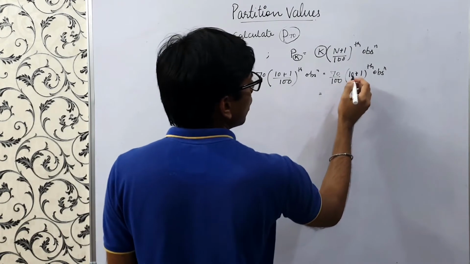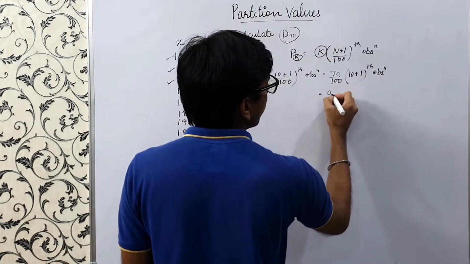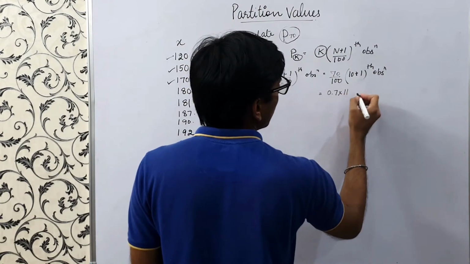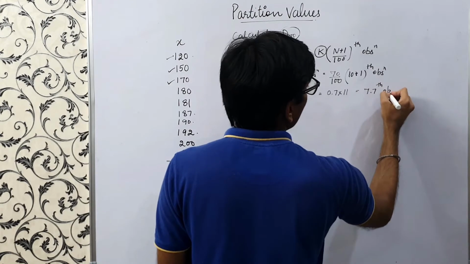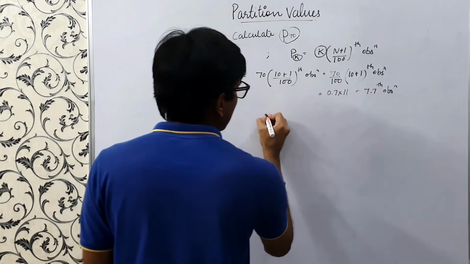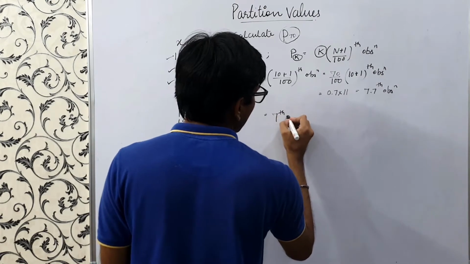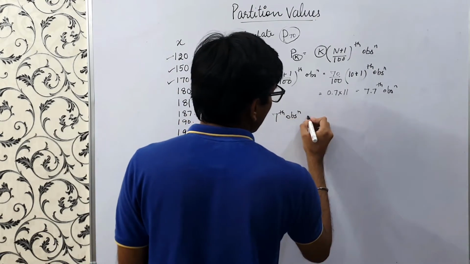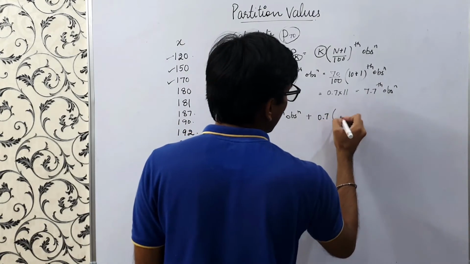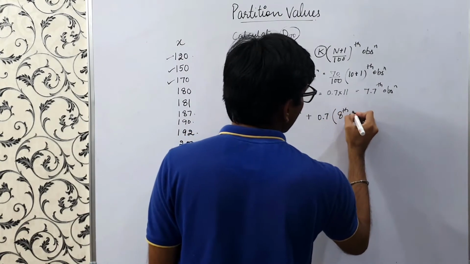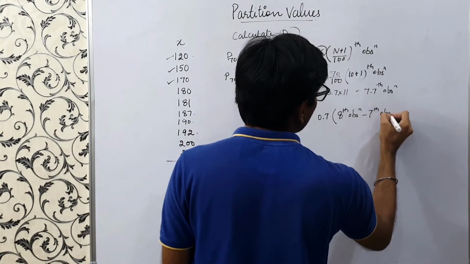So this is 0.7 into 11, the 7.7th observation. This is the 7th observation plus 0.7 into the 8th observation minus the 7th observation.